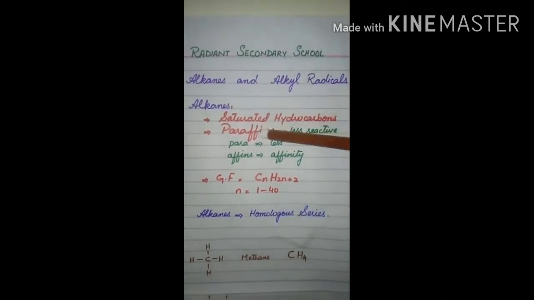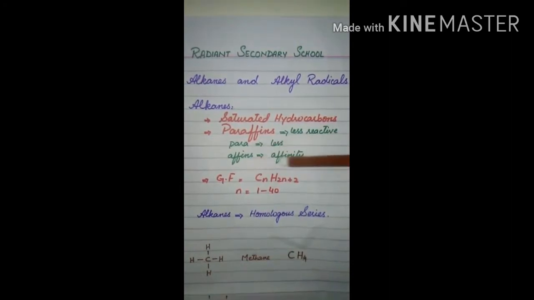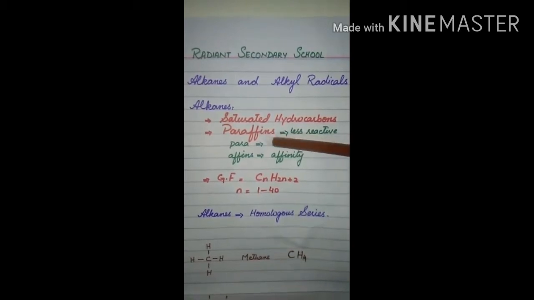Alkanes are also known as paraffins. Para means less, affins means affinity or reactivity. So paraffin means less reactive. It means alkanes are those compounds which show very few reactions with other atoms or groups of atoms, and as a result these are very stable compounds.